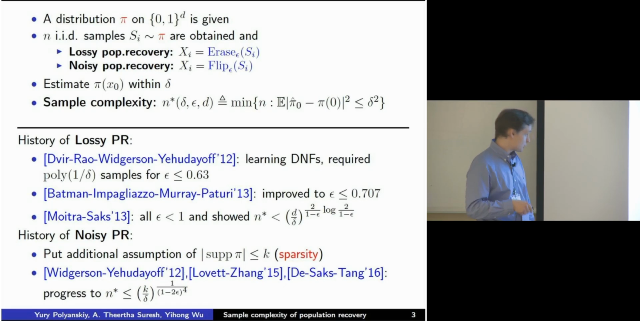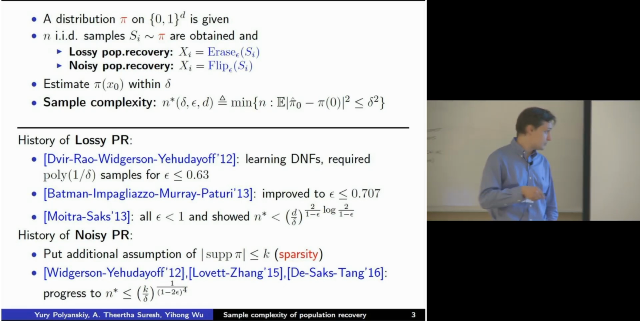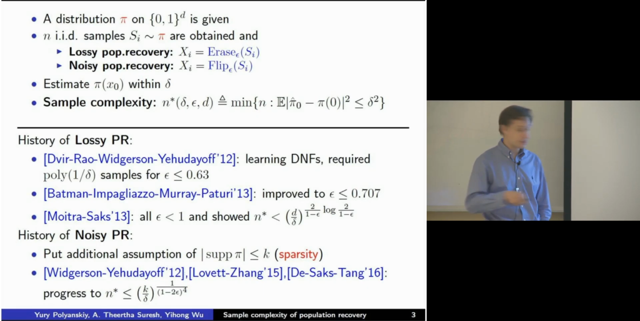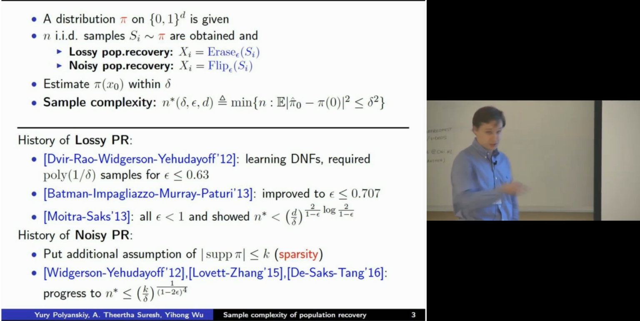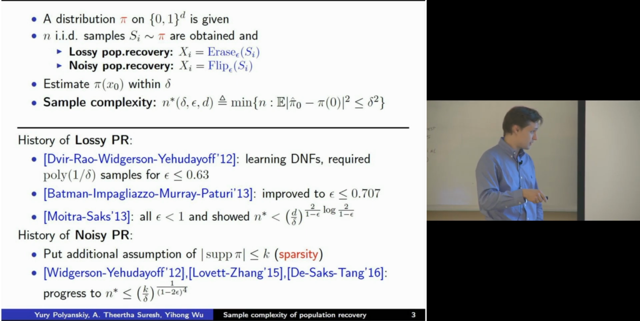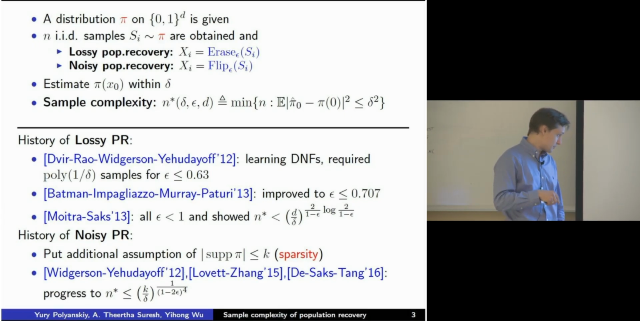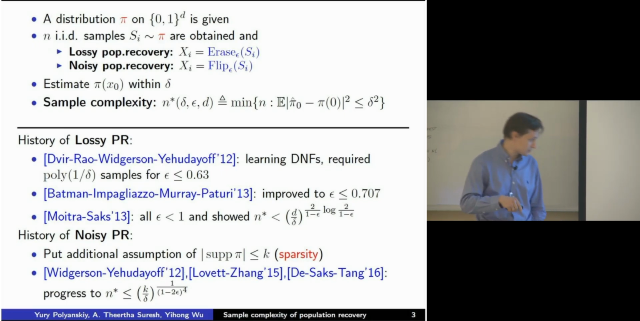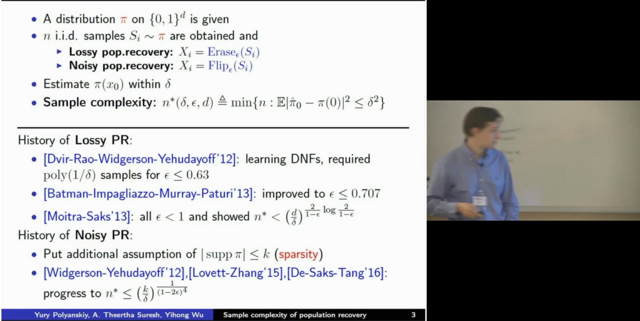Now, noisy population recovery is a slightly different topic. In all the works on noisy population recovery, the authors always put an additional assumption that the support of the unknown distribution is k-sparse. We will hear a talk next from Zhang on this problem. The important conclusion from a series of works is that you can estimate with a number of samples which is polynomial in 1 over delta, under this extra assumption of sparsity.